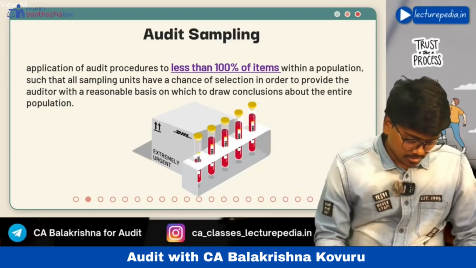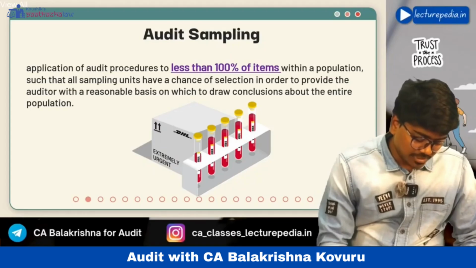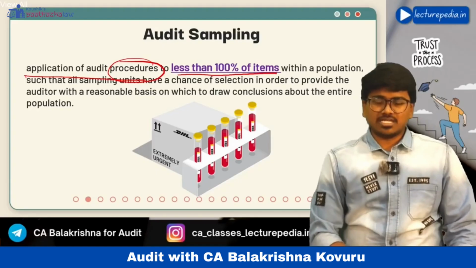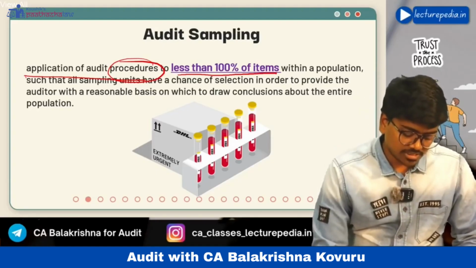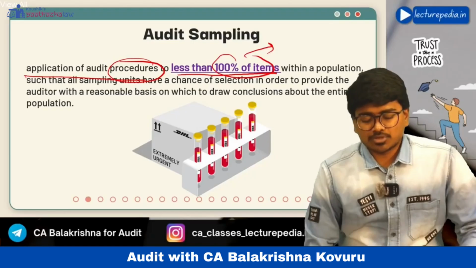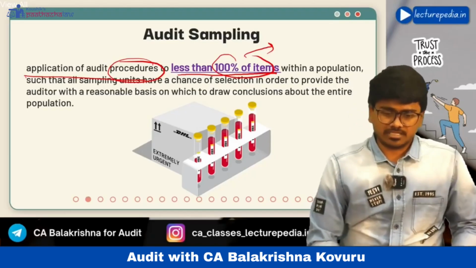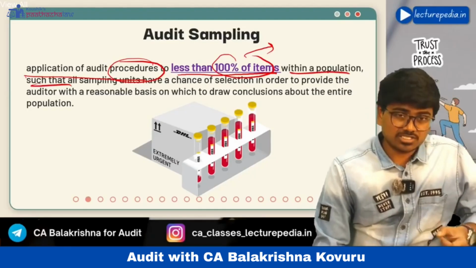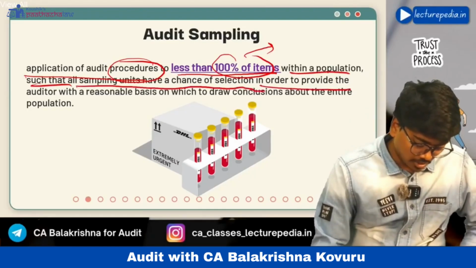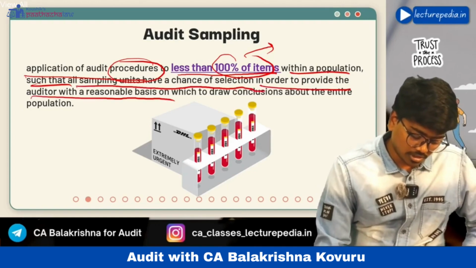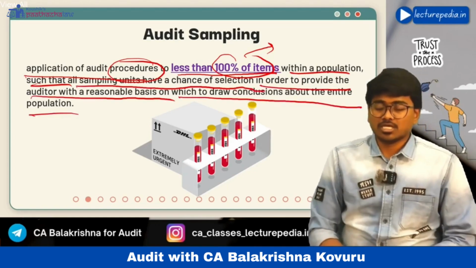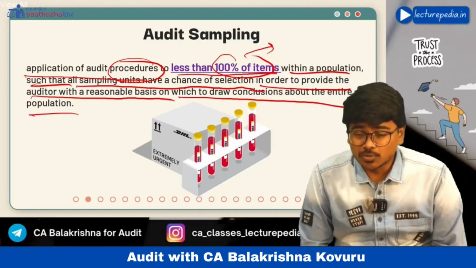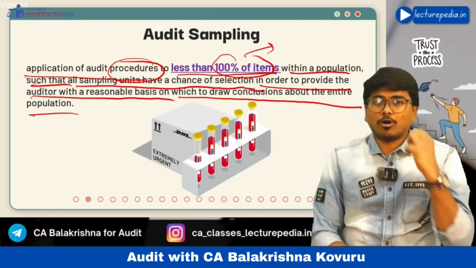See, audit sampling means application of audit procedures to less than 100% of the items. Okay, 100% of the items is the population. You are applying audit procedures to less than 100% of the items within a population, such that all sampling units have a chance of selection in order to provide the auditor with a reasonable basis on which to draw a conclusion about the entire population. Okay, based on the results of sampling, auditor will draw a conclusion on the entire population.